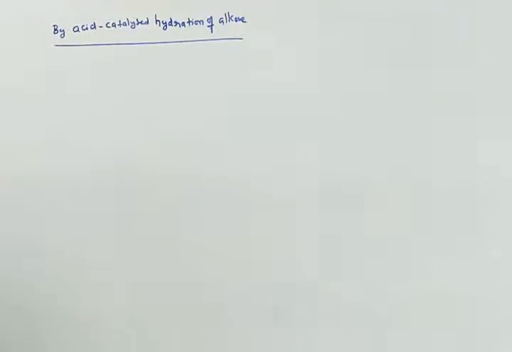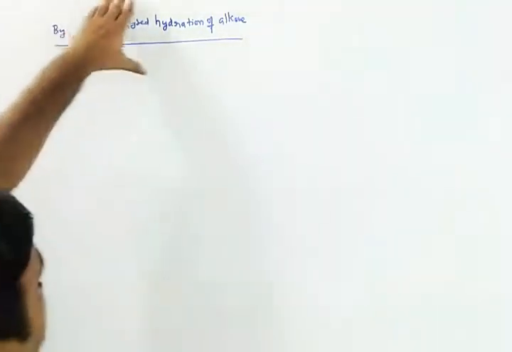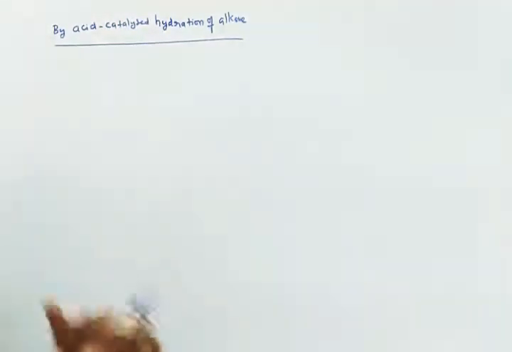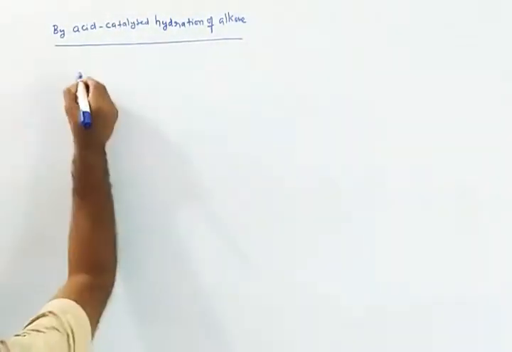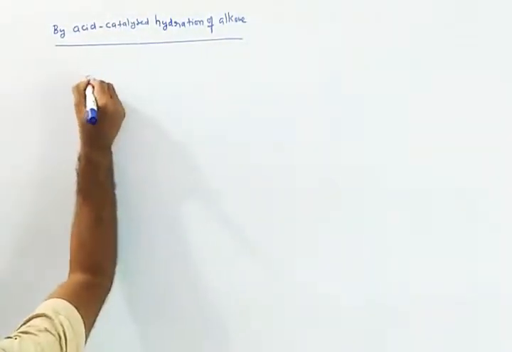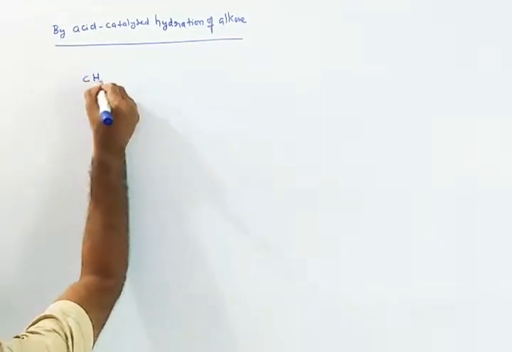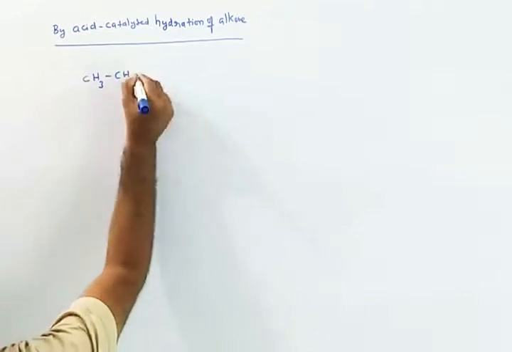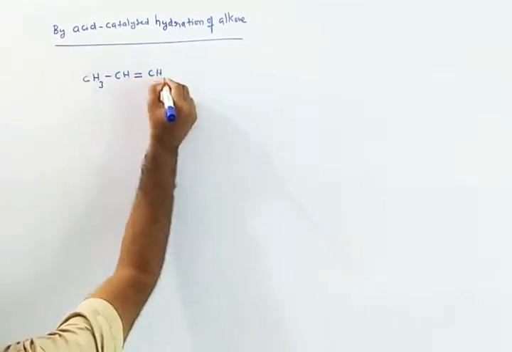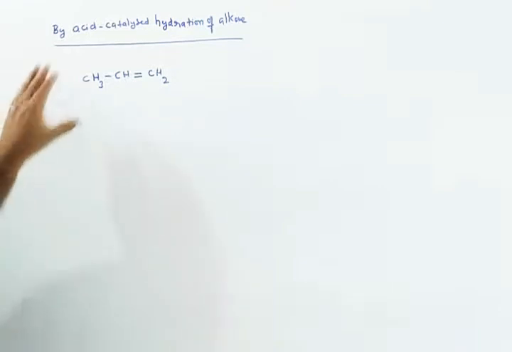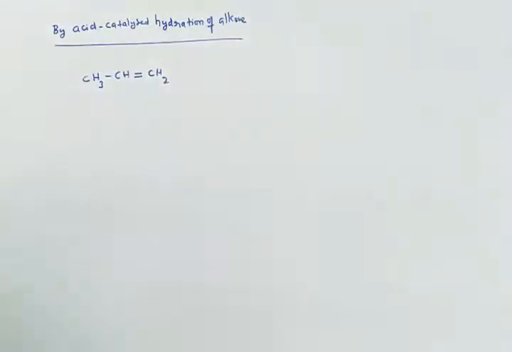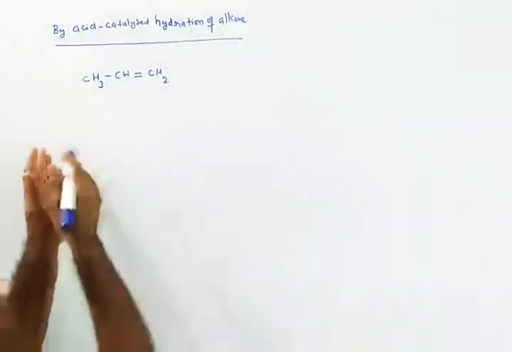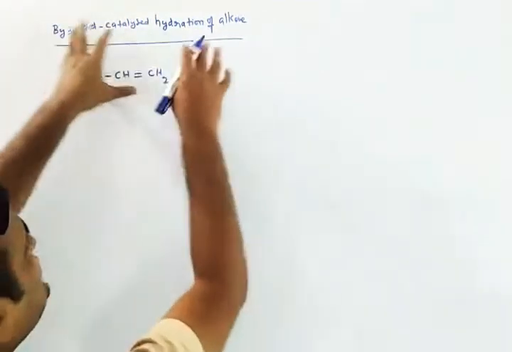Now let us see the acid catalyzed hydration of an alkene by taking a 3 carbon alkene, that is an unsymmetrical alkene. I am taking propene, CH3 CH double bond CH2. How can we understand the acid catalyzed hydration?